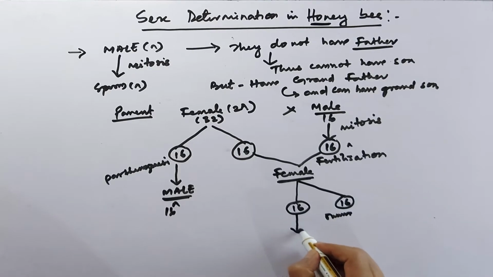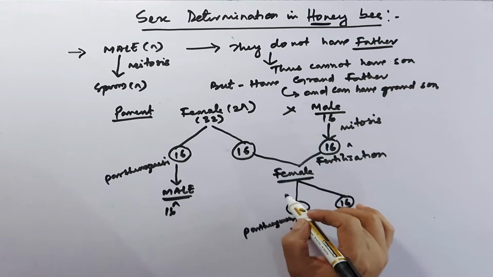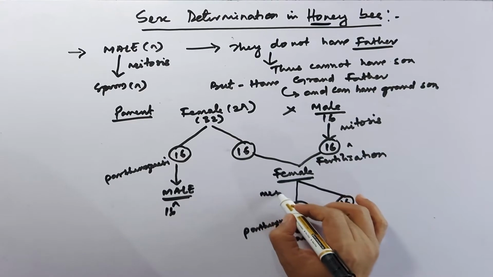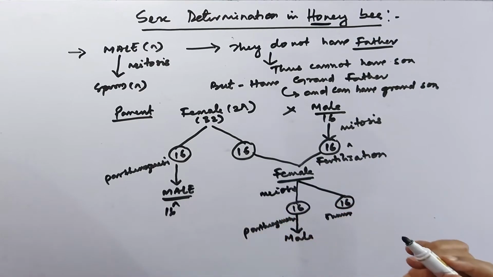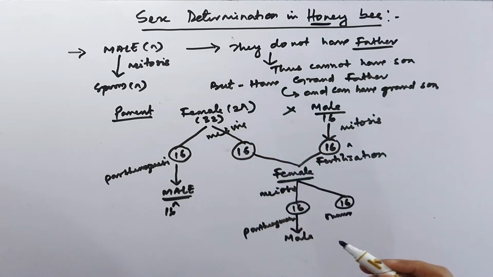Again by the process of parthenogenesis it produces the male one, and this is because of the meiosis process.